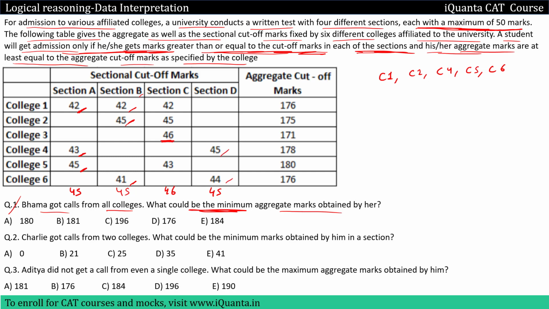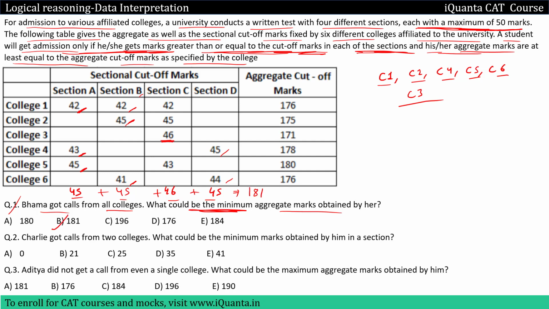With these marks in sections A, B, C, D, we can clearly see that she is getting calls from all the colleges. If you add all of this, I have taken the minimum, you get 45, 90, 136, 181. 181 will be the correct answer to the first question.